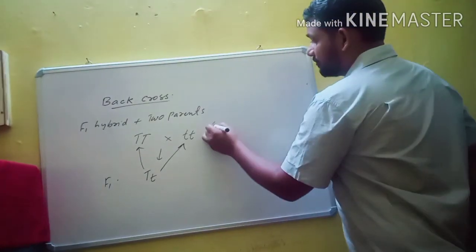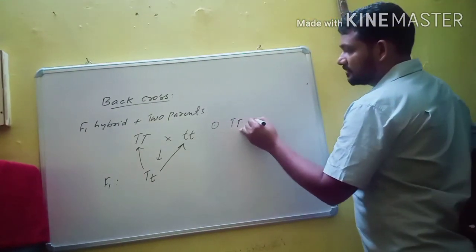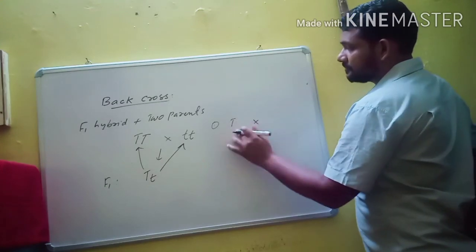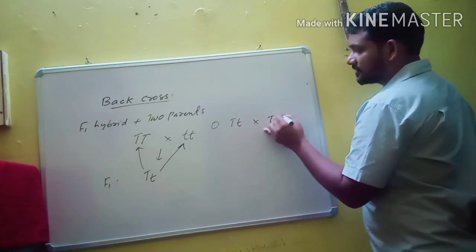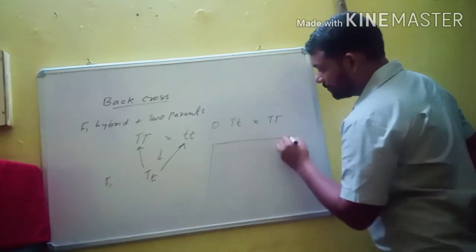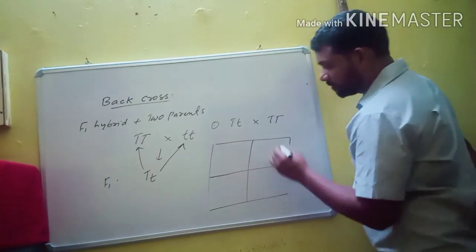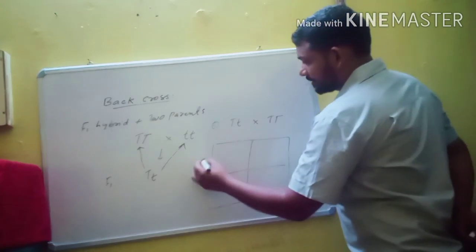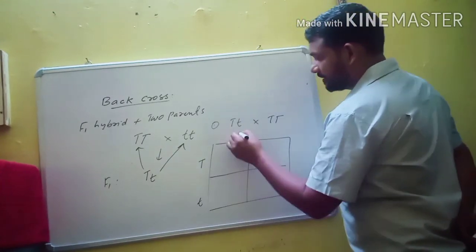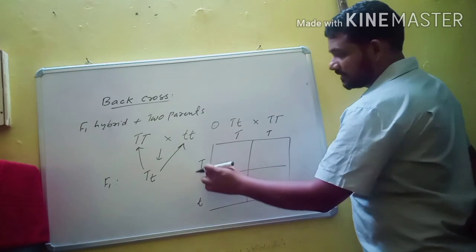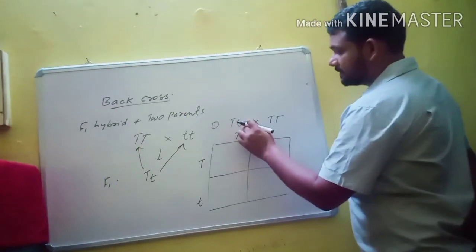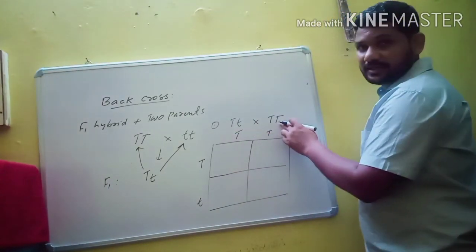For example, this is the first cross. If you calculate the probability of genotypes, you must use the Punnett square. Capital T, small t, capital T, small t, because these two are the gametes of this parent, and these two are the gametes of this parent.